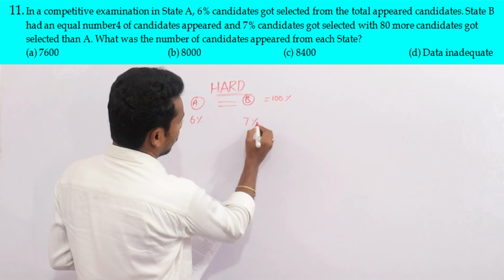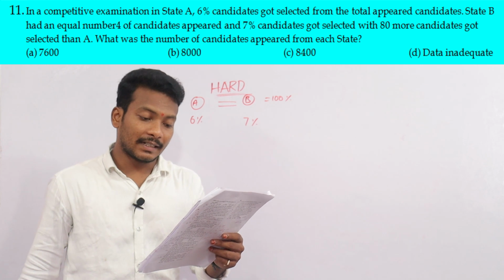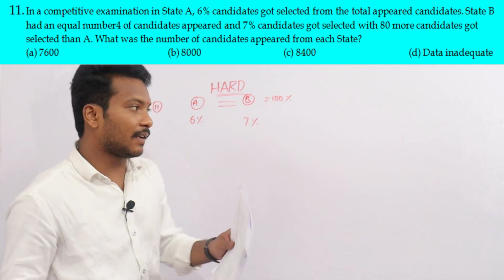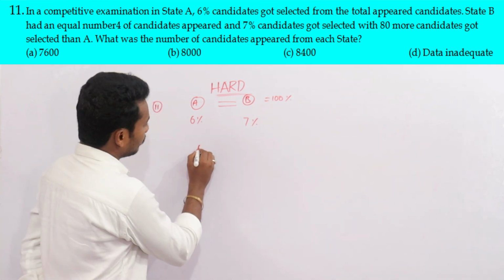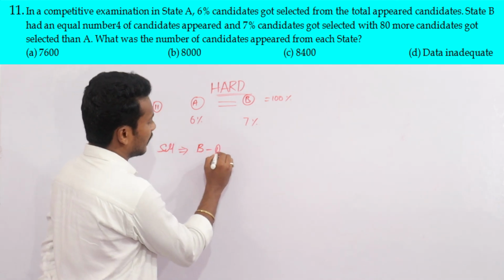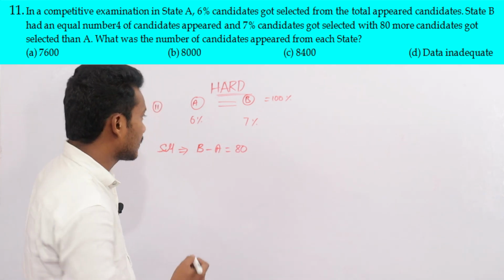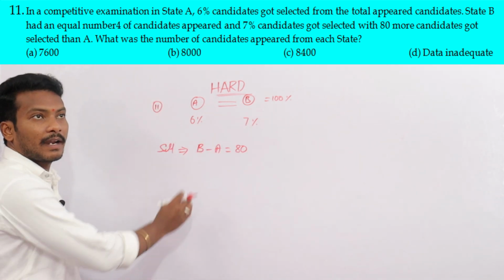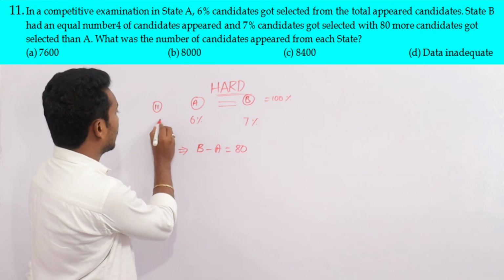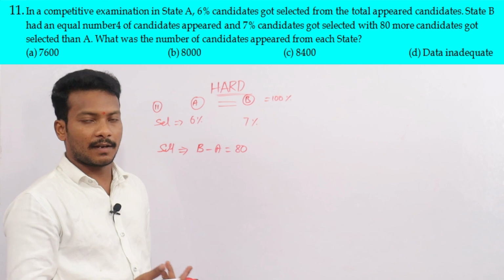Only 7% of the students are qualified, got selected, with 80 more candidates than A. That is the selected candidates. Selected candidates of B minus A is 80. 80 more candidates are selected from B when compared with A. Now these are the selected candidates. A and B have the same numbers, that is 100 and 100.